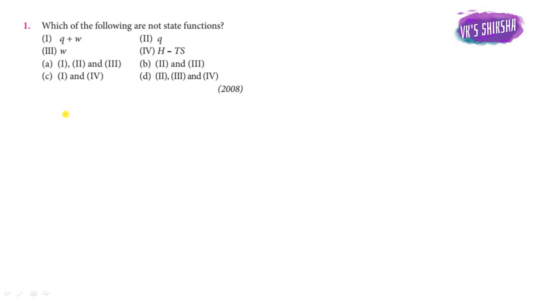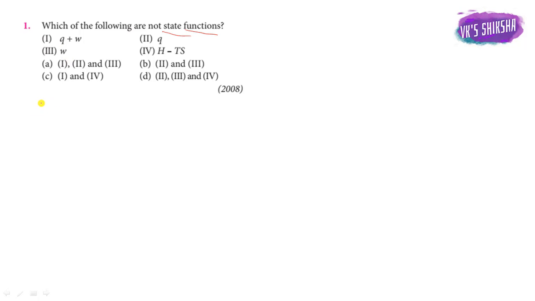क्वेश्चन जो कि थर्मोडायनामिक्स है। So which of the following are not a state function? First question is given as: which of the following are not the state function. So here Q plus W is given, first option. Second is Q, heat, is given, then W, work done, is given, and fourth one is H minus TS, enthalpy minus temperature into entropy. Okay, so out of these four options, which are not the state function, ये हमको इसमें से फाइंड आउट करना है।